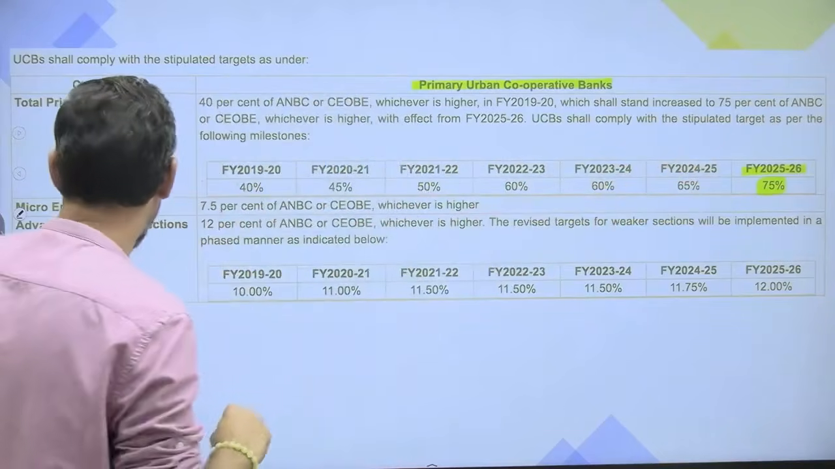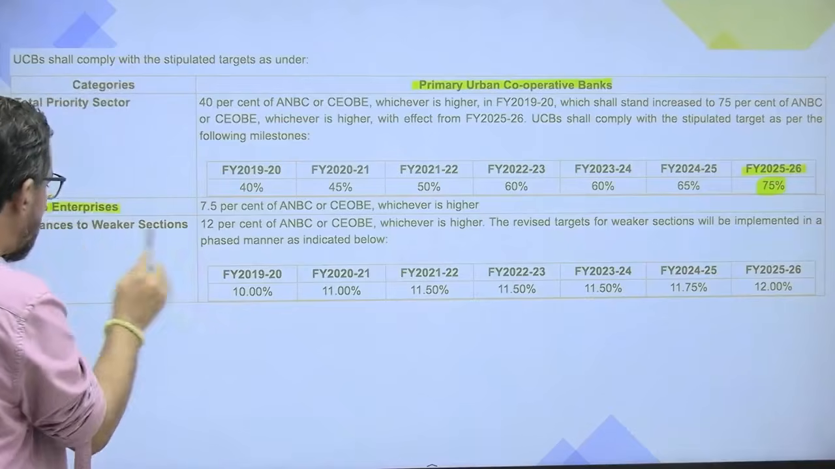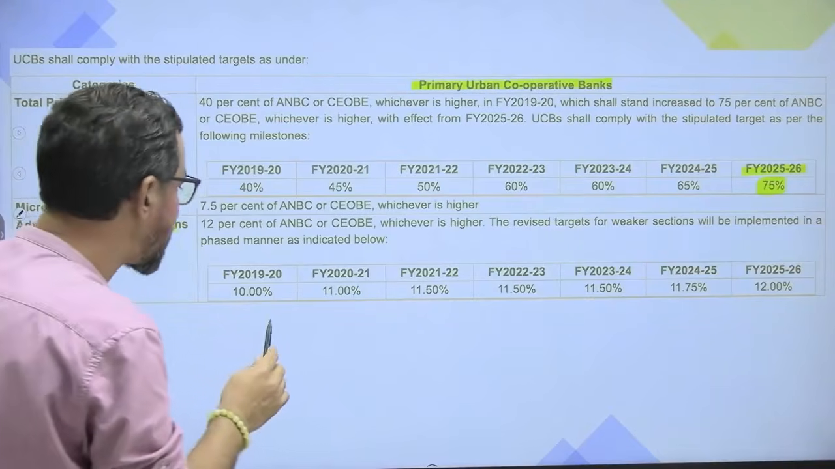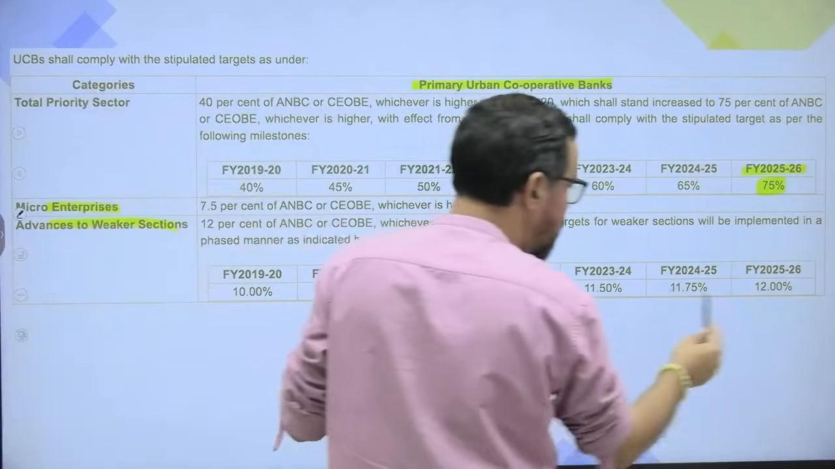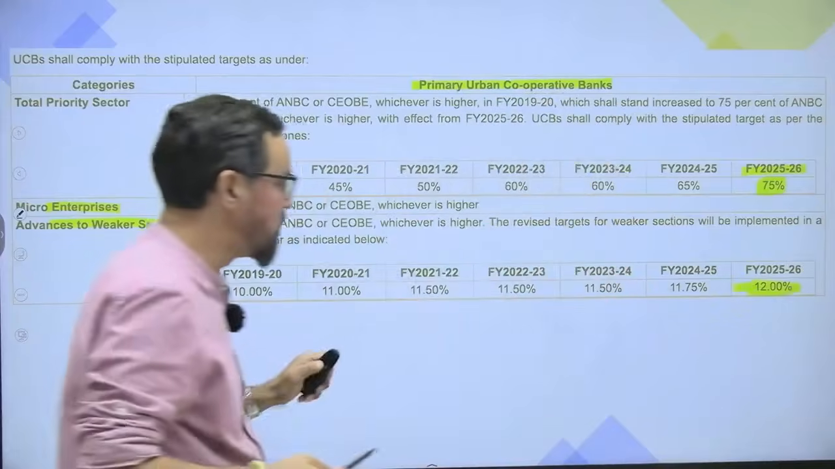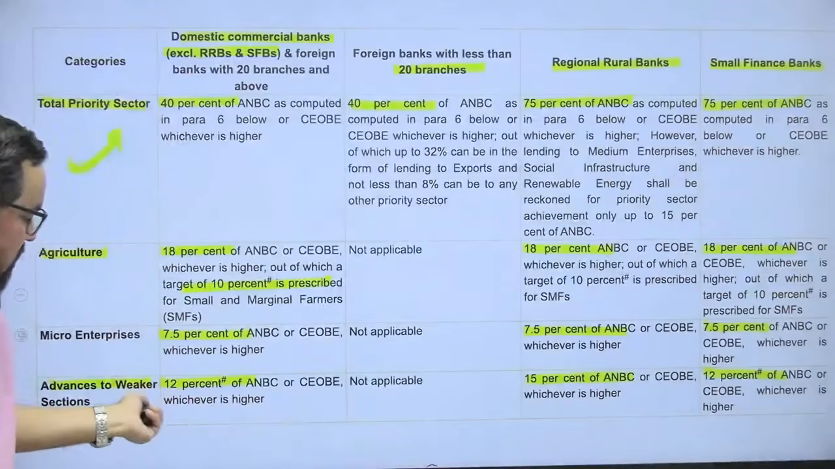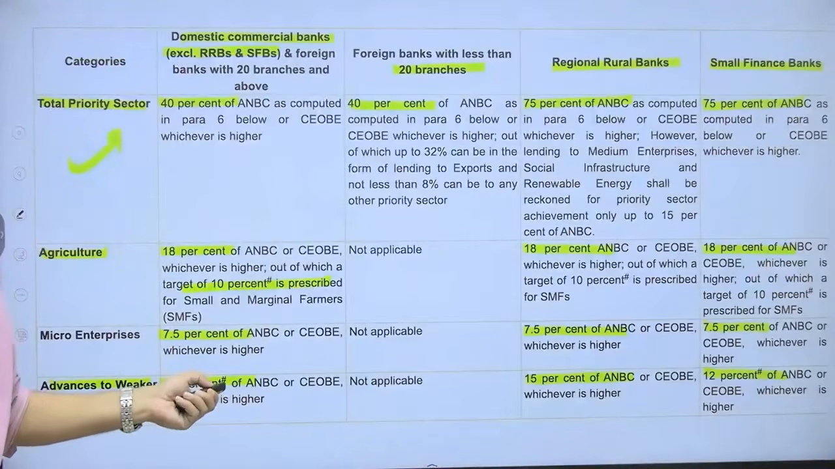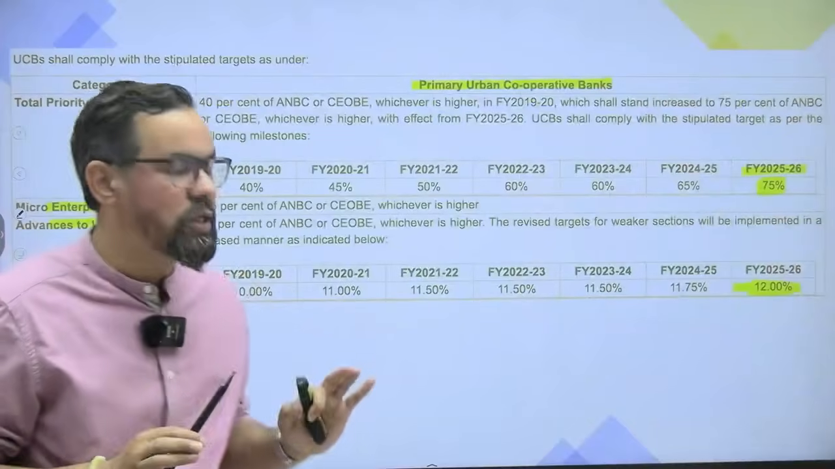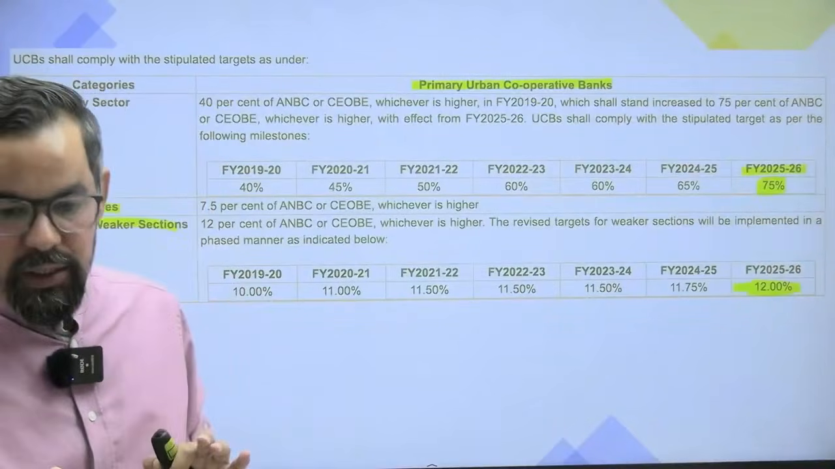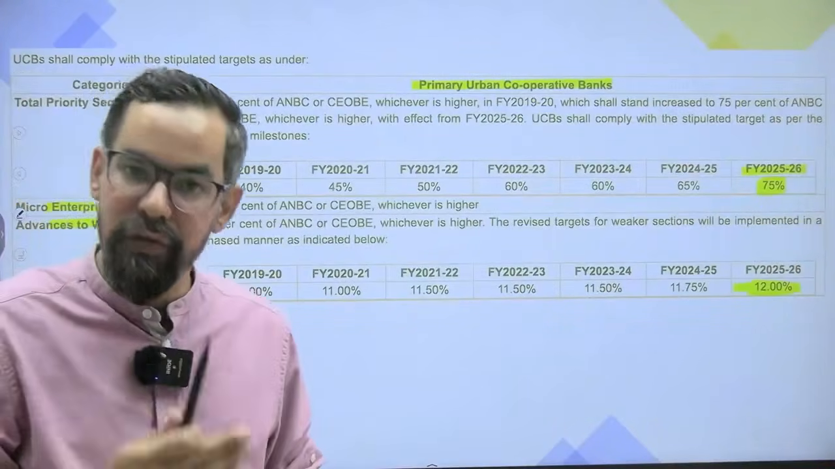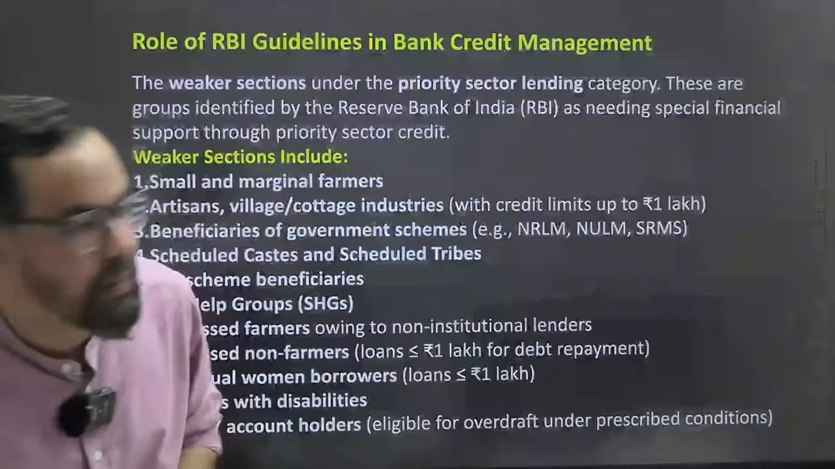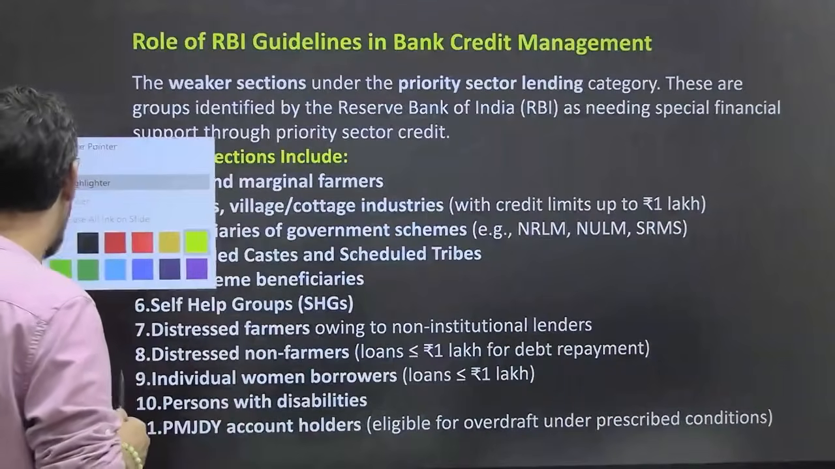And if it comes to the micro enterprises and advances to weaker sections, it is now 12%, so that's why it is mentioned here 12%. So please go through these particular ones and try to remember or revise them. They are definitely going to help you in your upcoming examination. तो इतना क्लियर है दोस्तों, आगे बढ़ते हैं.